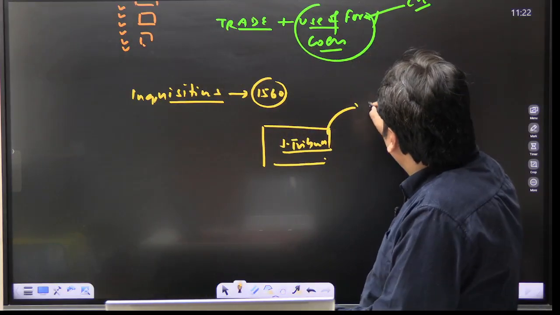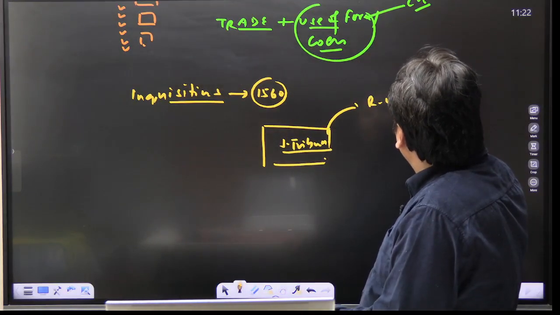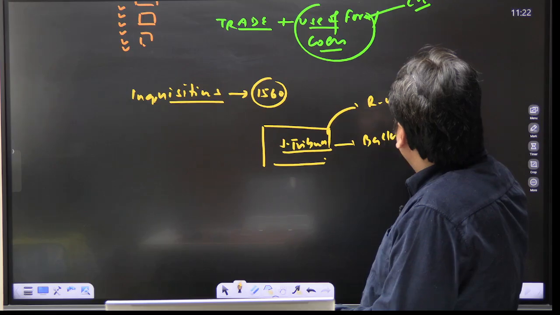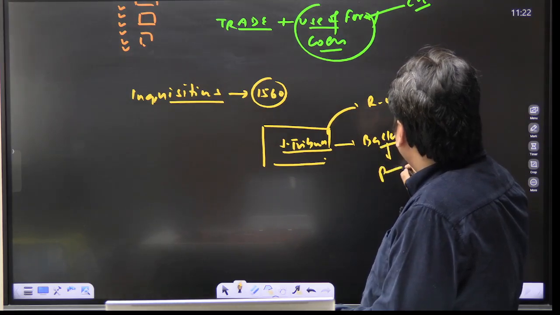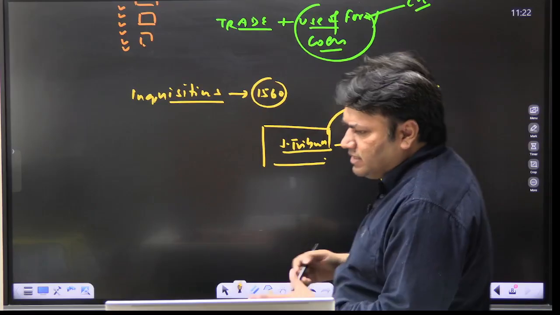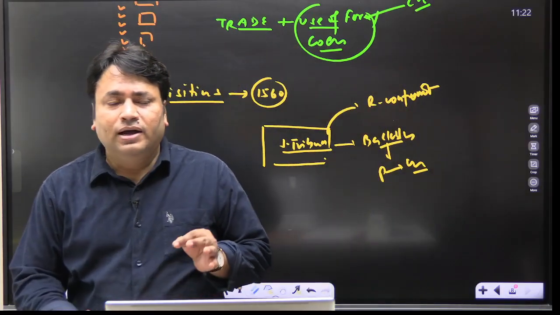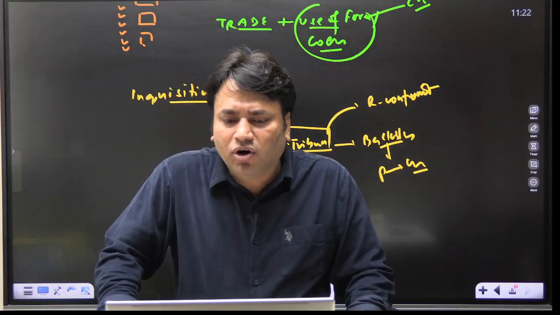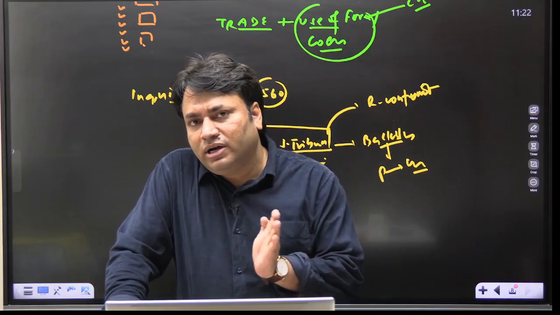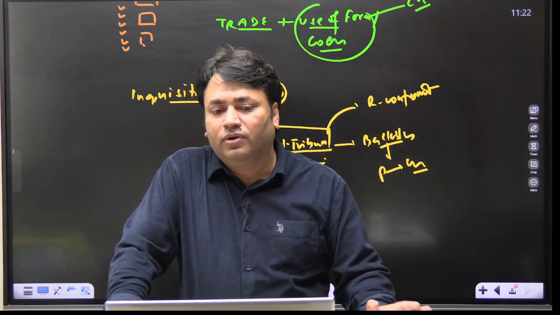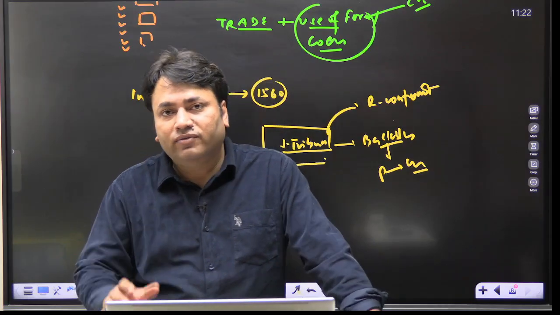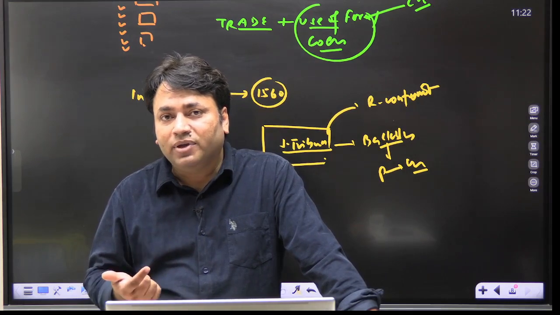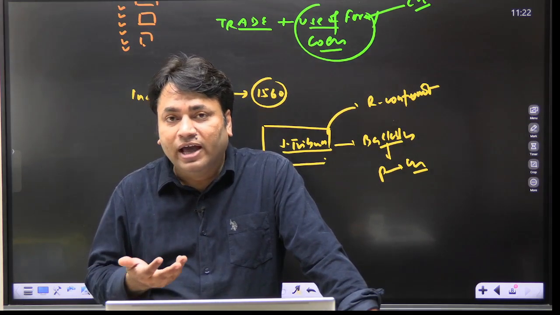One is what? Religious conformity, to prevent backsliding of those people who had previously converted to Christianity. It simply means that under the influence of some incentives or anything, if you have already converted to Christianity and now what you are doing? You have converted to Christianity, but at the same time you are suspected of heresy.